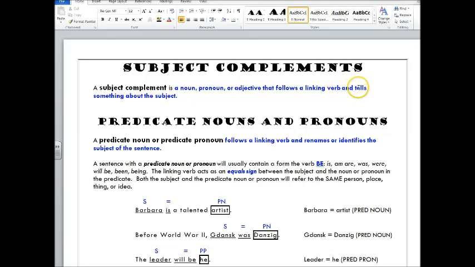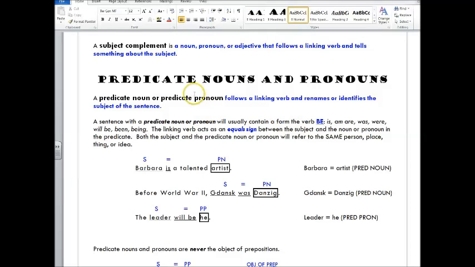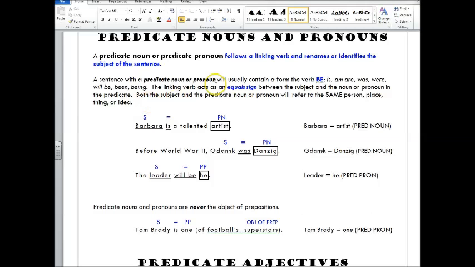And the subject complement tells something about the subject. So the noun, pronoun, or adjective is going to give us information about our subject. It complements our subject. That's why we call it a subject complement. We're going to look at predicate nouns and pronouns first. They're basically exactly what they sound like, a noun or pronoun that follows a linking verb, and it renames or identifies the subject of the sentence. It gives us some additional insight into our subject, okay?